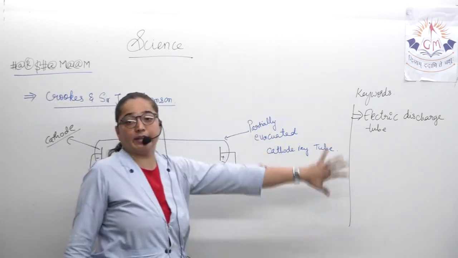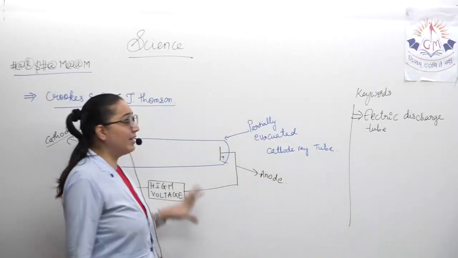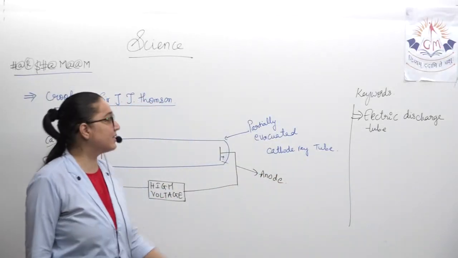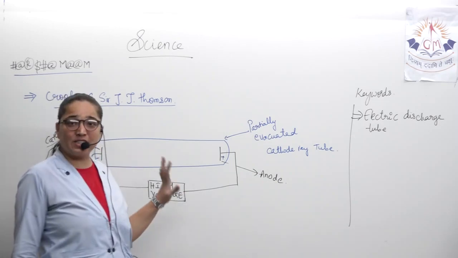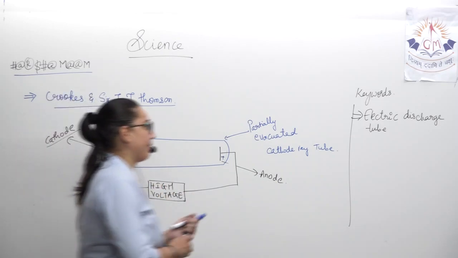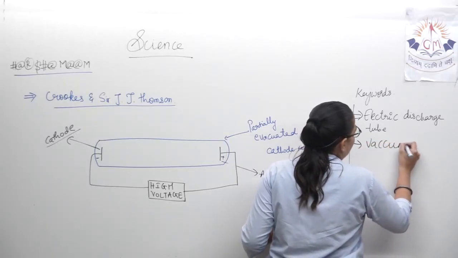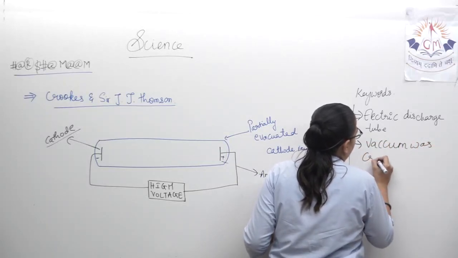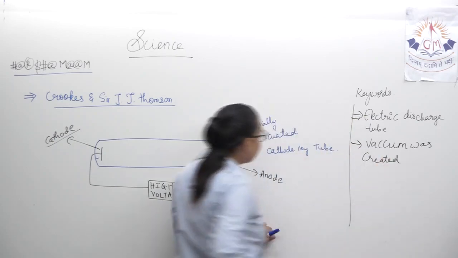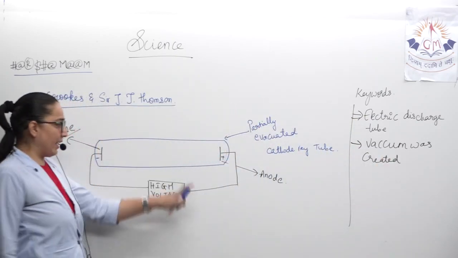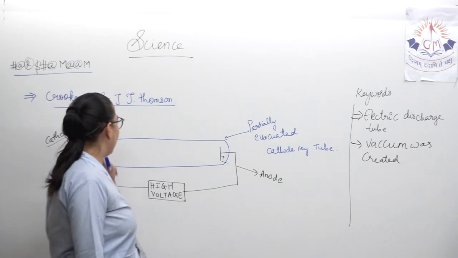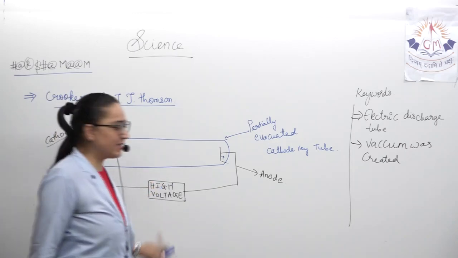He took an electric discharge tube. Electrically discharged means there is no charge inside, and vacuum was created inside it. Partially evacuated means vacuum was created. And at both of its ends, high voltage was supplied.